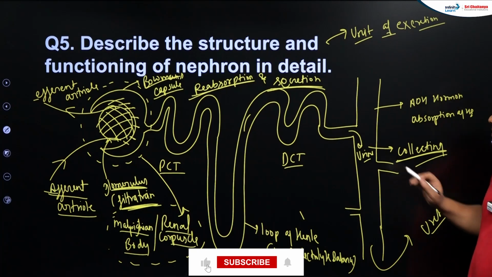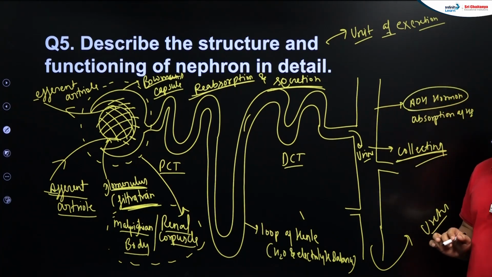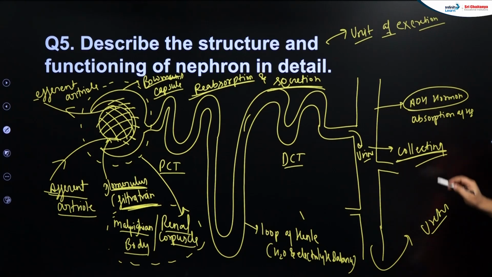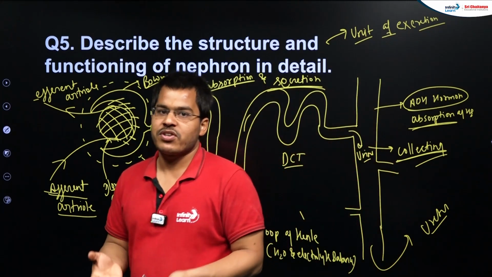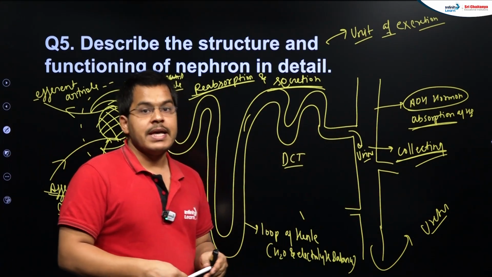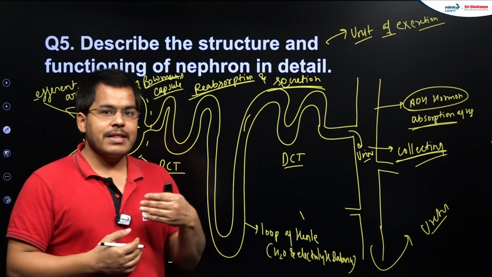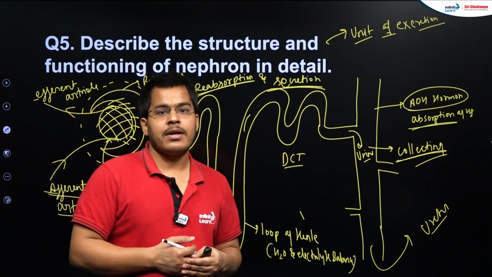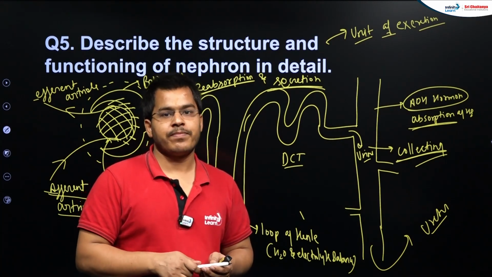During this process, students, in the collecting duct there is a hormone, ADH, that is released by the pituitary gland. It helps in the absorption of H2O, right? So water is absorbed, and lots of water will not be wasted in the urine, because lots of water will be absorbed by the ADH hormone. If the ADH hormone is not in good amount in our body, then a problem happens that we call diabetes insipidus, where a person goes again and again for urination.